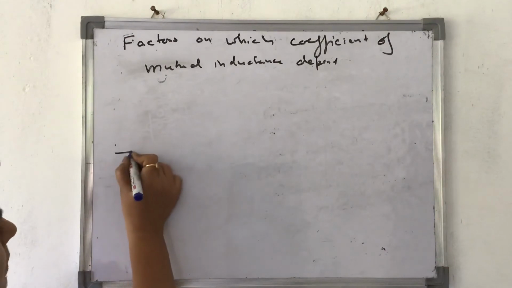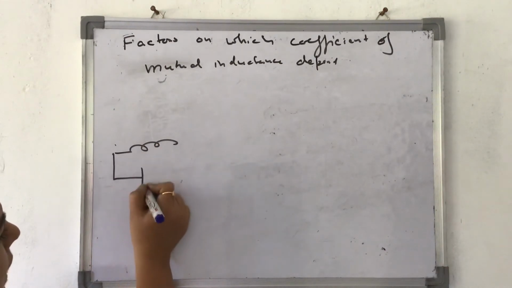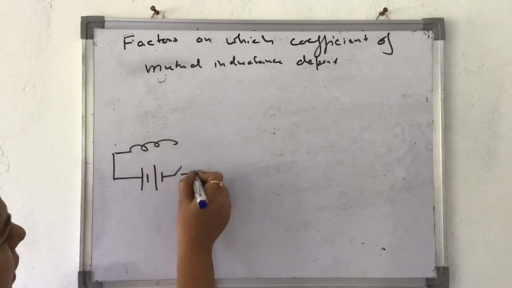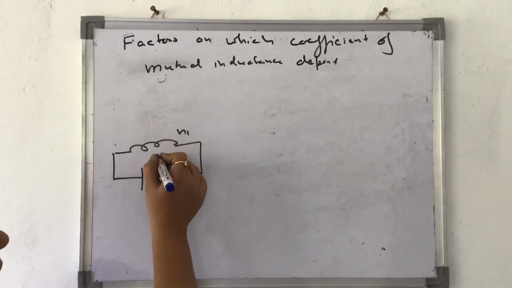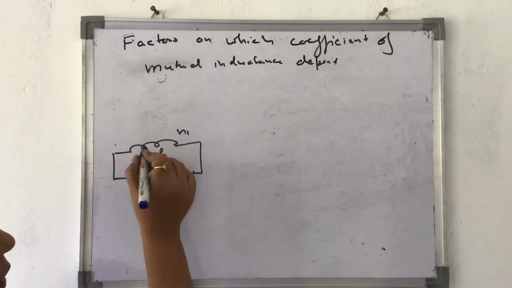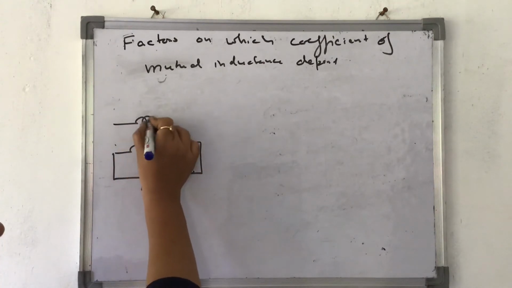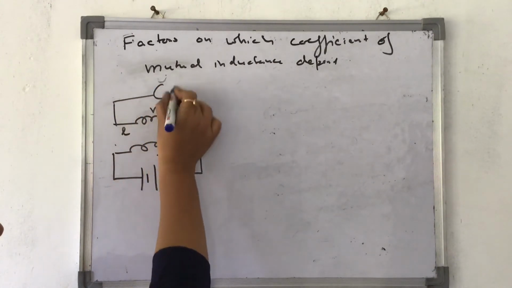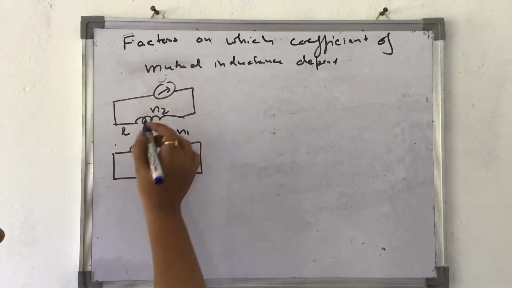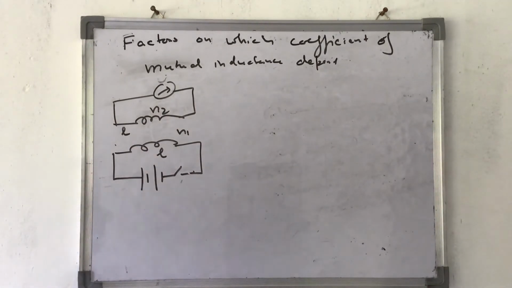Now again I am drawing a similar diagram. This is my initial circuit in which I have connected a battery. Let's say N1 is the number of turns in it and L is the length of it. Then I have another coil in which the number of turns is N2, and the length in it is also L, and this has area A. Both of them are 100% mutually coupled.